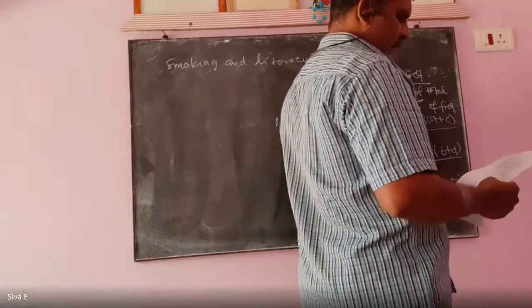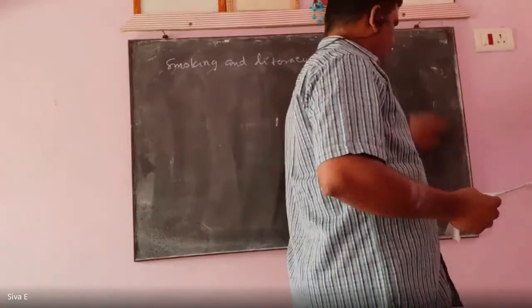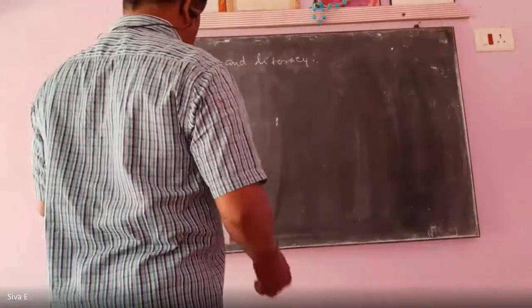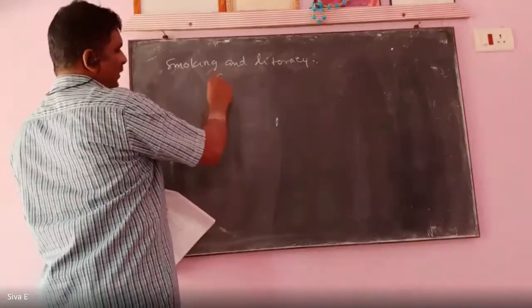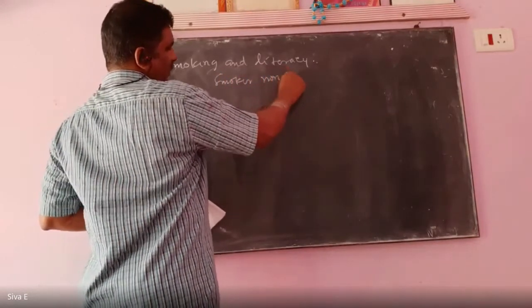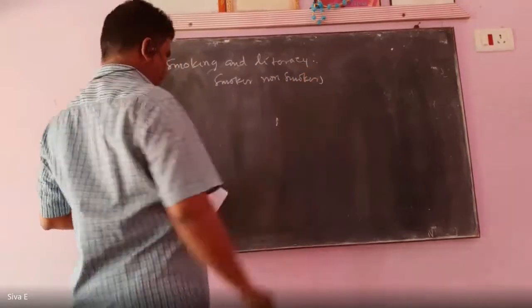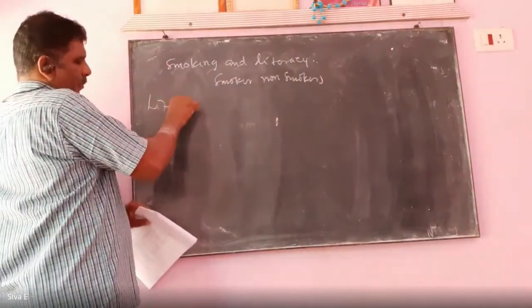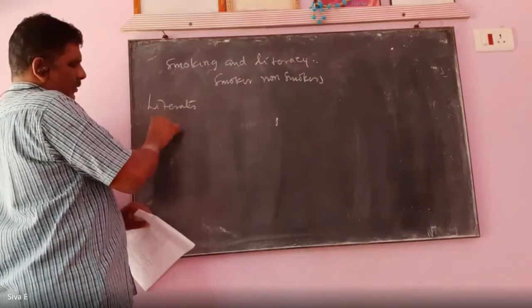Write the table. Smokers, non-smokers, literates, illiterates.